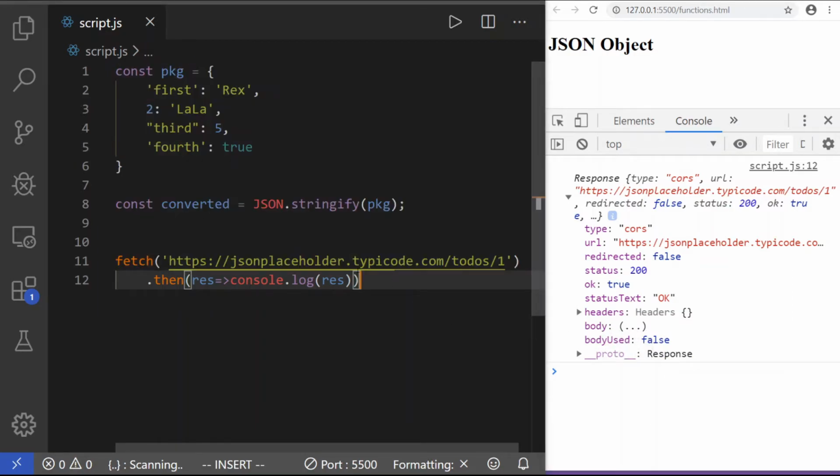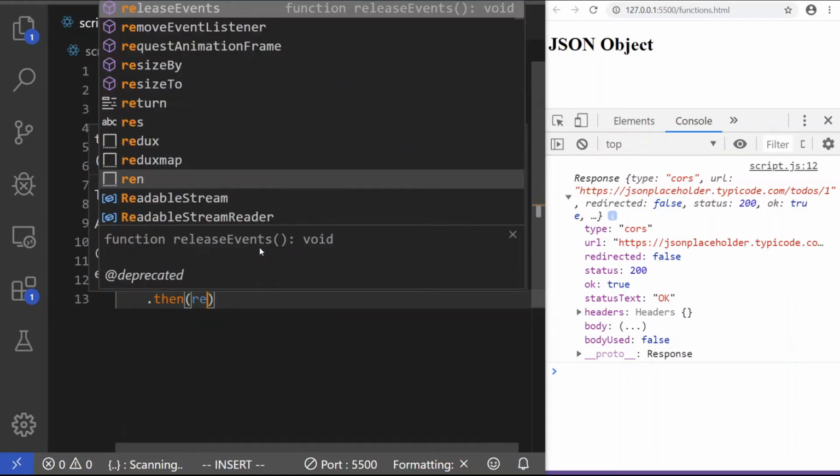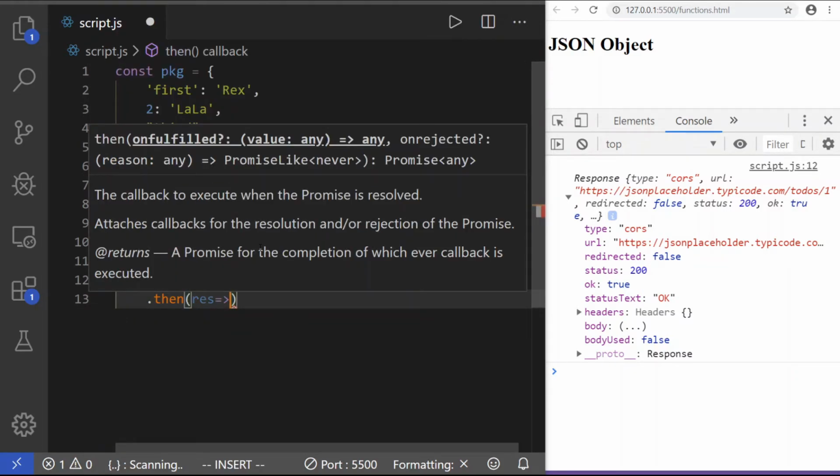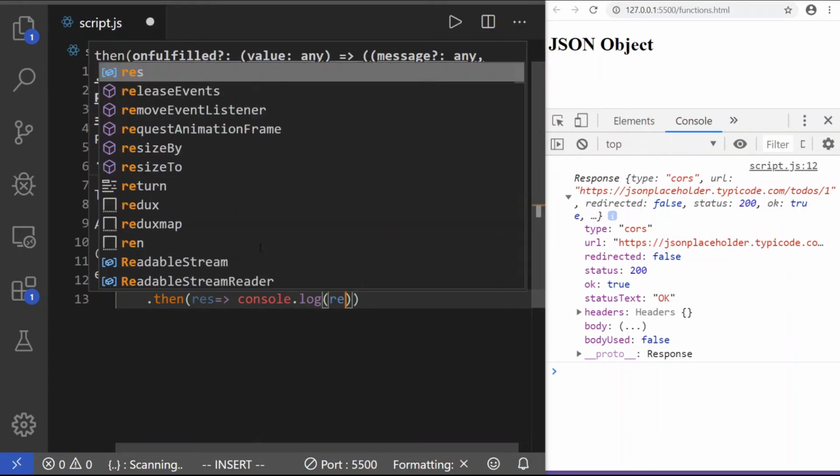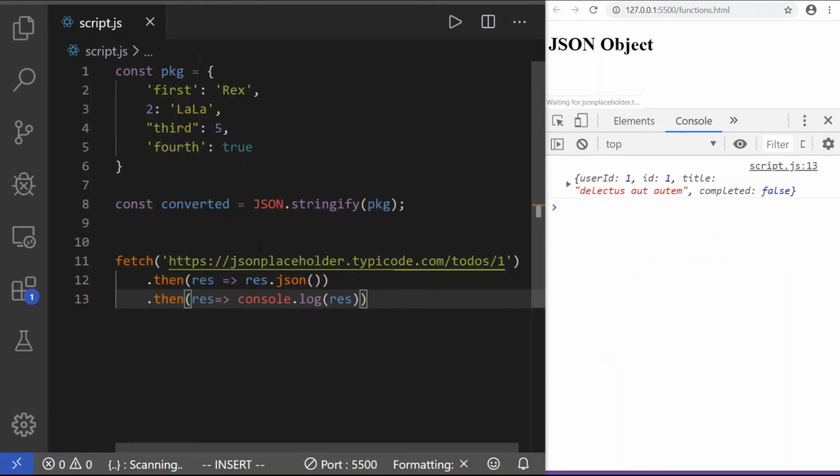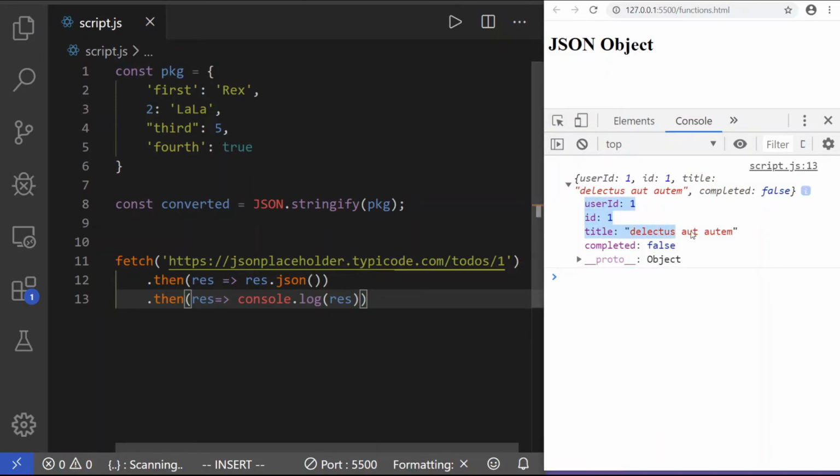In order to get that guy out of there and convert it into an actual JavaScript object, we use the function or the method json. It happens to be attached to the response. So .json like that. It parses it, it returns an actual JavaScript object, and we'll console.log res like that. So this is what the JavaScript object looks like. This is not JSON. This is now a JavaScript object, with a user ID and title.